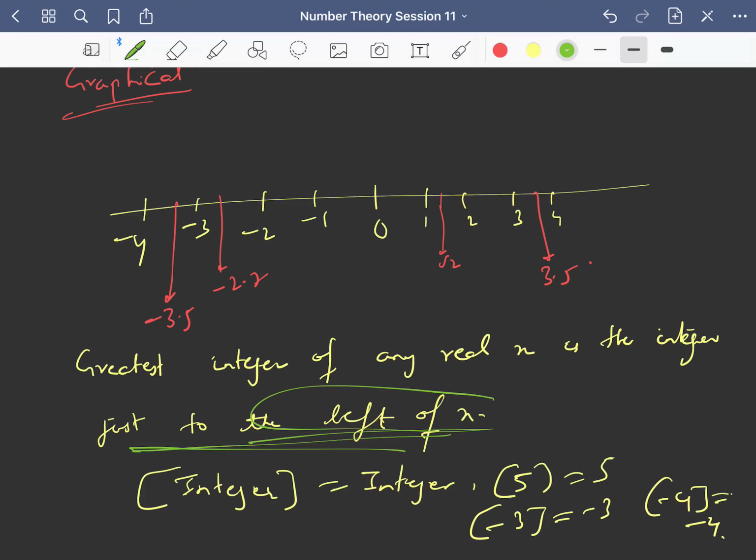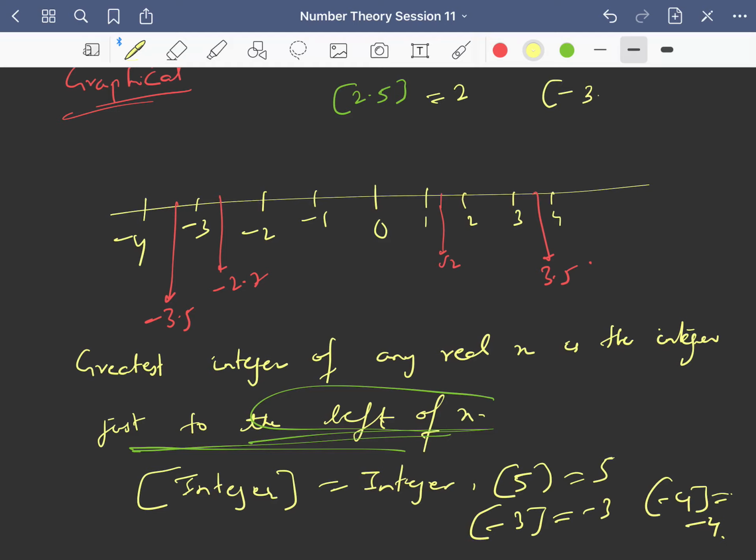For example, if I take greatest integer of 2.5, what is the integer just to the left of 2.5? To the left of 2.5 you also have 2, 1, 0 and minus 1. All these are integers to the left of 2.5. But what is just left of 2.5? Just left means 2 only, right? So greatest integer of 2.5 is 2.